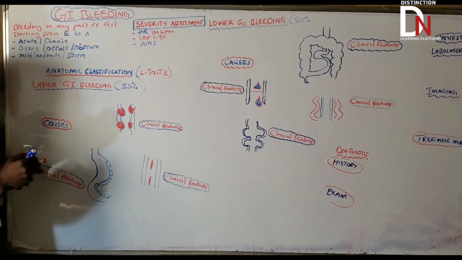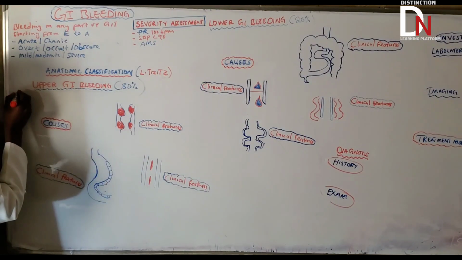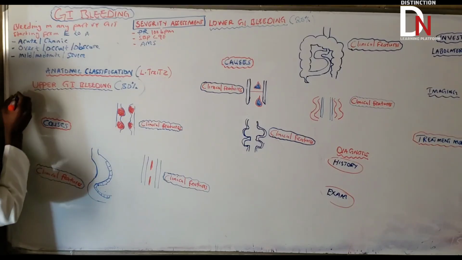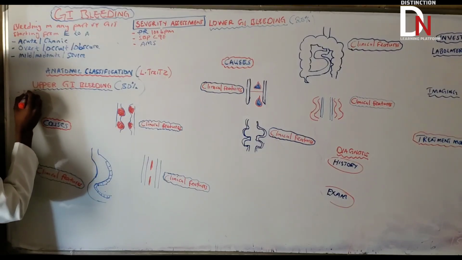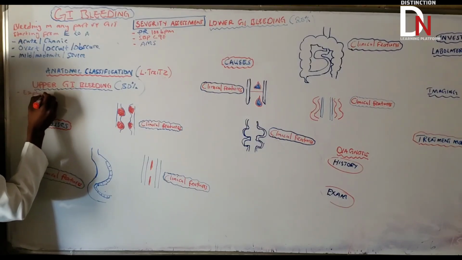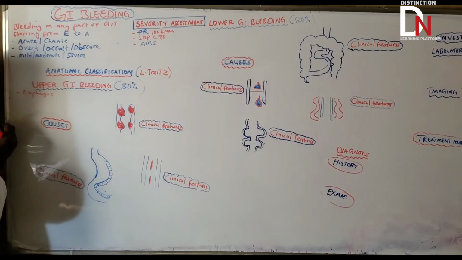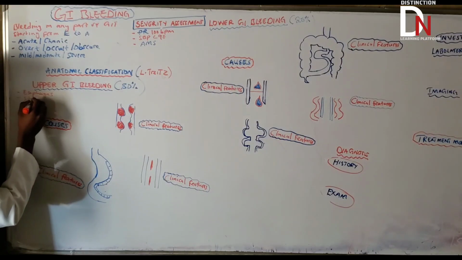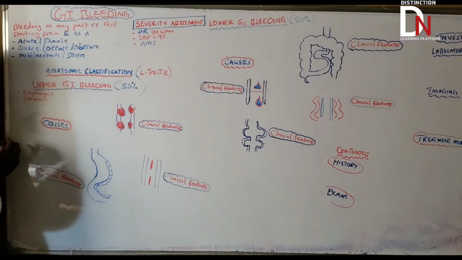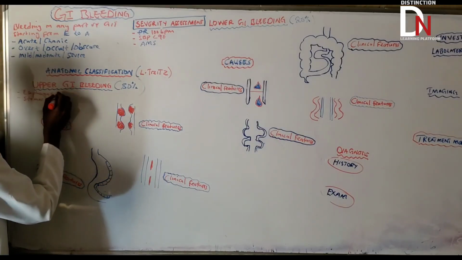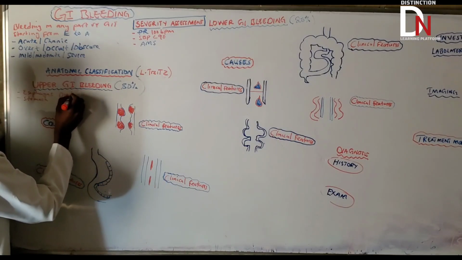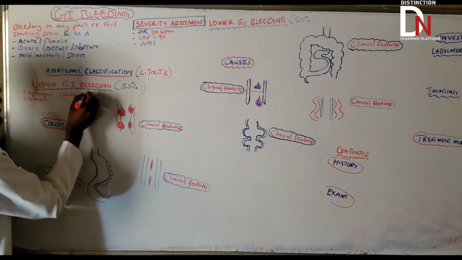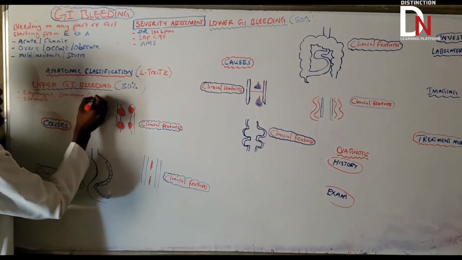Okay. So if we have understood that, now what are the parts that come under upper GI bleeding? We start from the esophagus. Then it's going to include the stomach. It also includes the duodenum, but the duodenum only up to the second part.